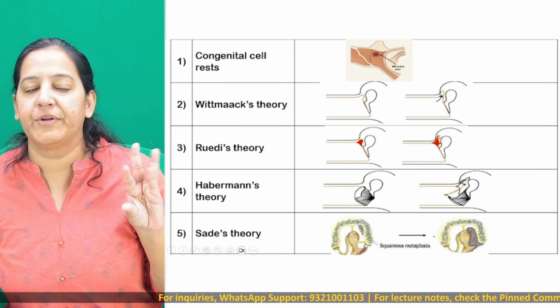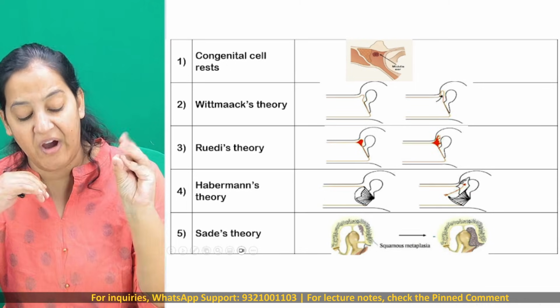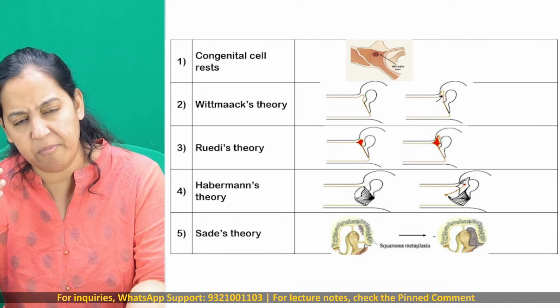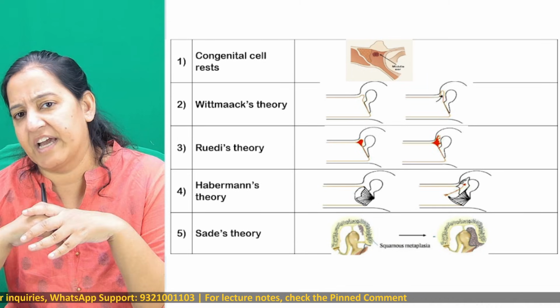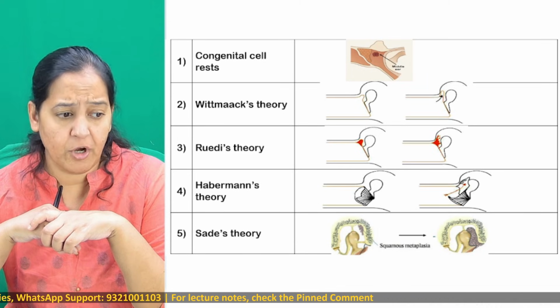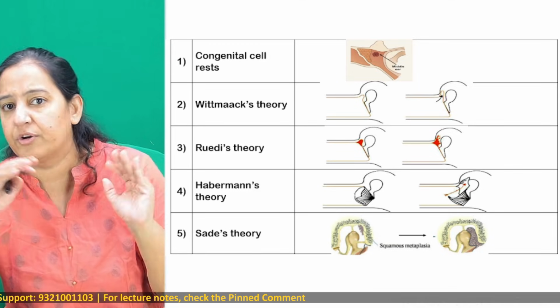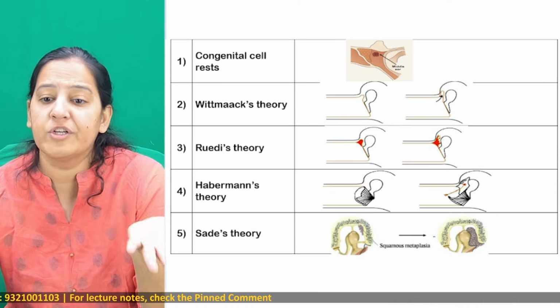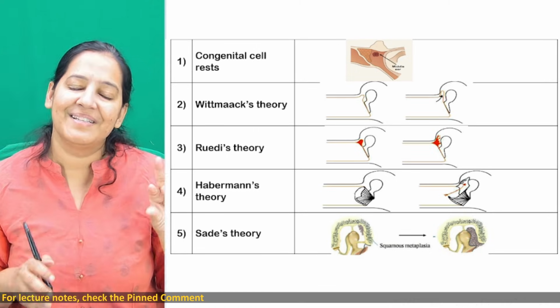So these are the 5 theories, the summary of the 5 theories. Anyone have any confusion? How does cholesteatoma form? Very important MCQs come from this portion. Many MCQs you will get. And not only this, you get questions in your university exam also, a short question on each theory or a long question on theories of origin of cholesteatoma. Anyone have any confusion? Give me a thumbs up, everyone.